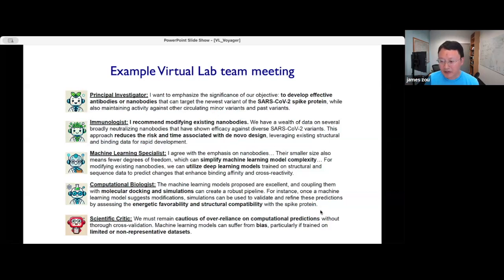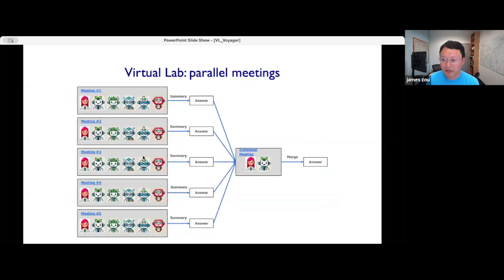Now there's an interesting question around how we determine the sequence in which agents speak, which is a good question. Here, what we do find is that it depends on which agent speaks first or second. You can actually arrive at different ideas, right? One of the nice things with the virtual labs is that we can run multiple meetings in parallel, so that in parallel meetings we have different agents speak in different orders.